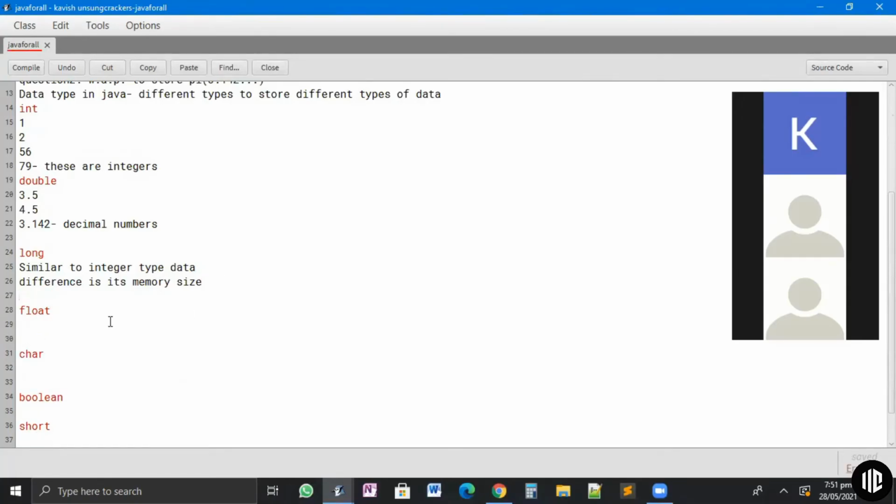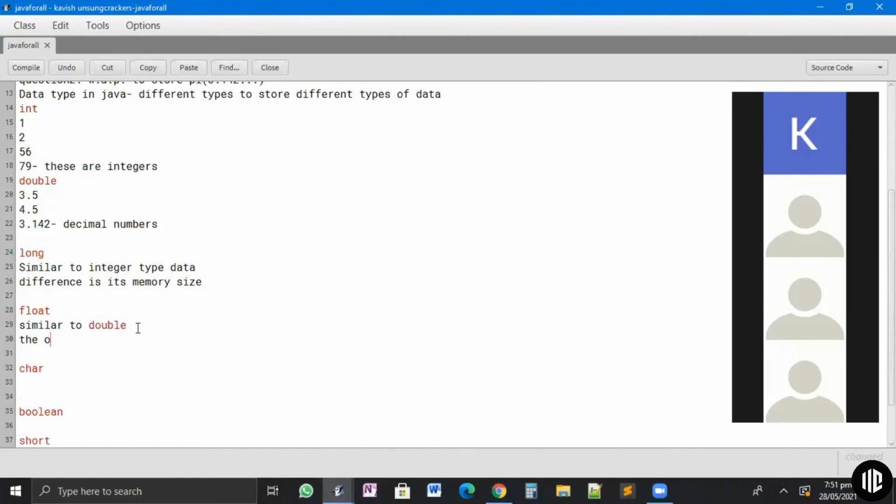Let's get to float. Any guesses what float is similar to? Double. Absolutely, double. Float is similar to double, and the only difference is again memory size and range.